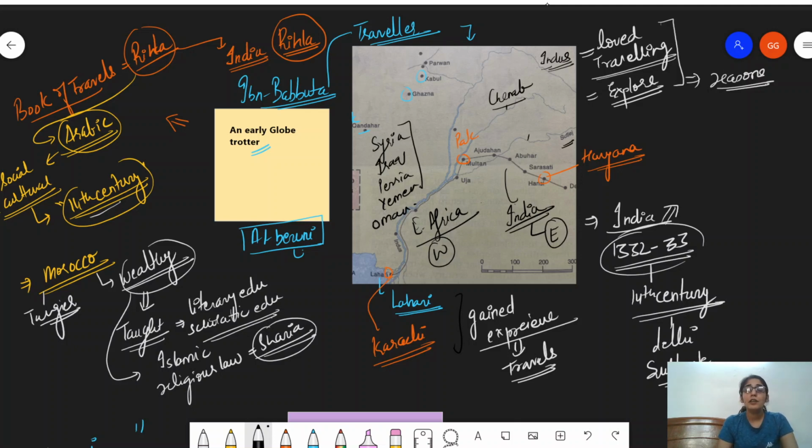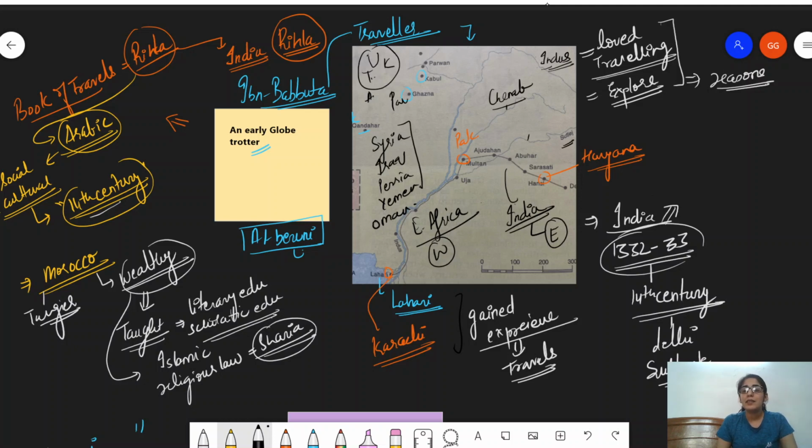Now, he traveled through Central Asia. What do I mean by Central Asia? I mean the countries that today we understand as Uzbekistan, Kazakhstan, then Turkmenistan, okay? All of these places he extensively traveled. So Afghanistan is here and Pakistan is here, and then there is India. If you look at the map, you'll understand this.